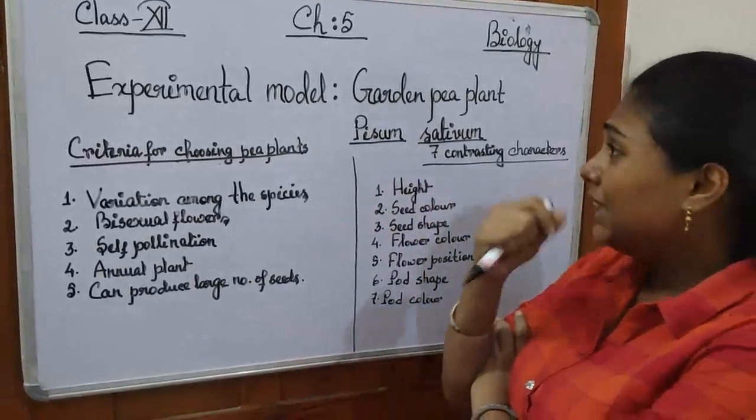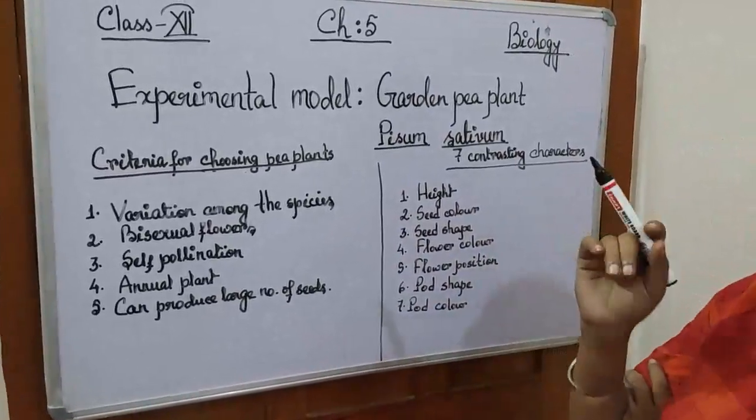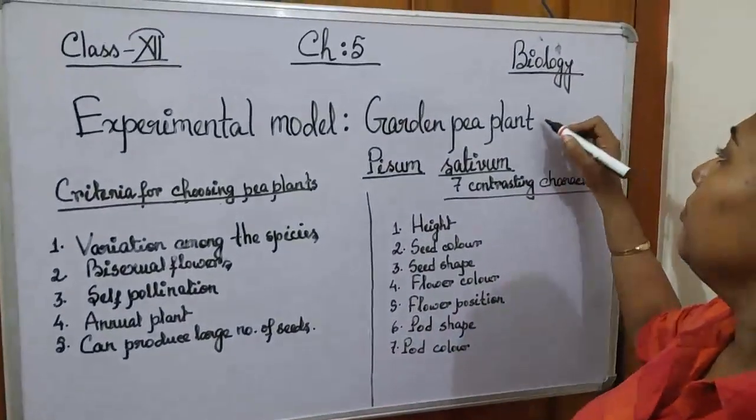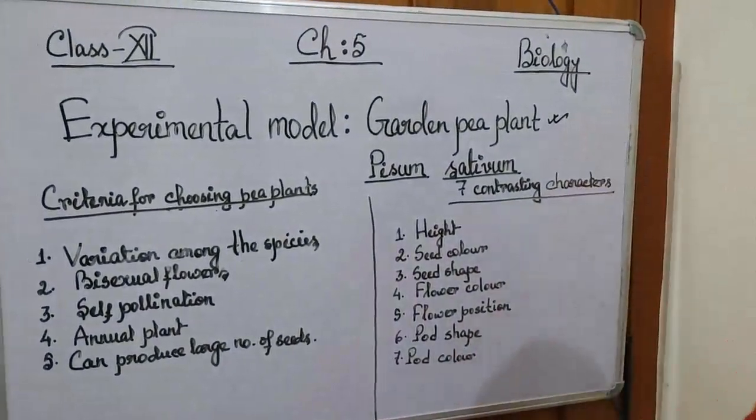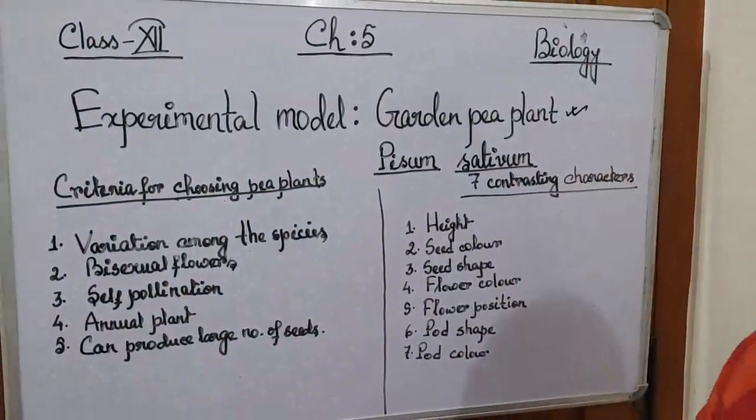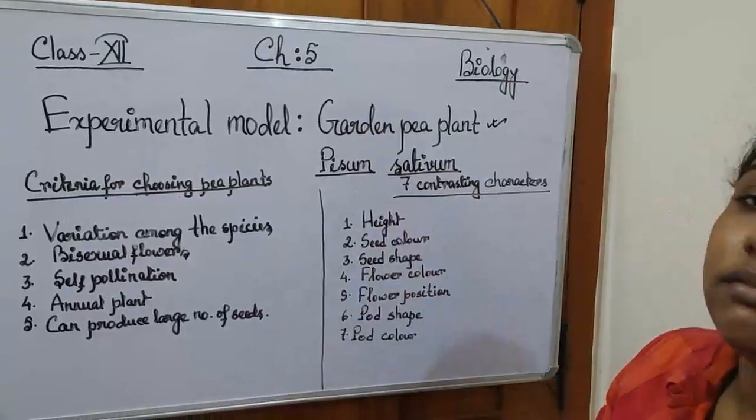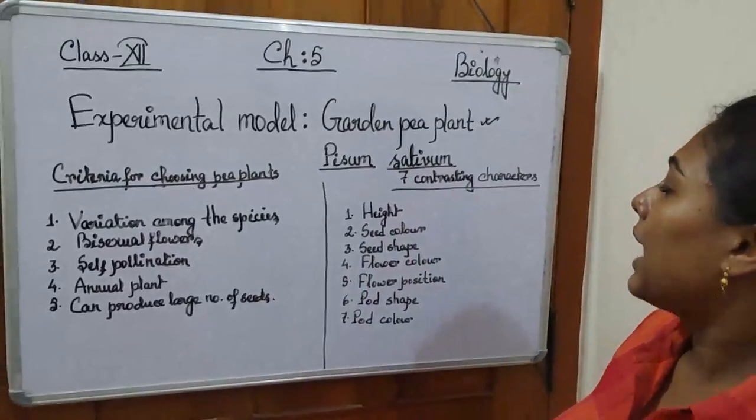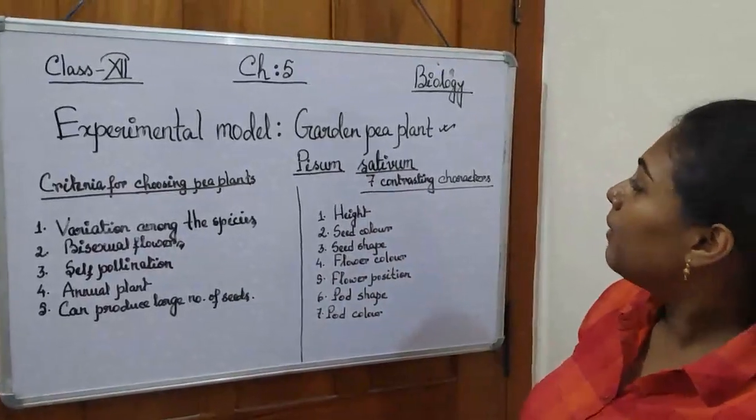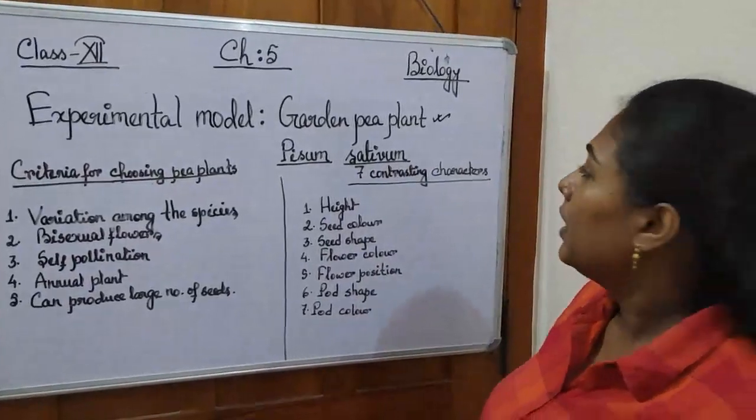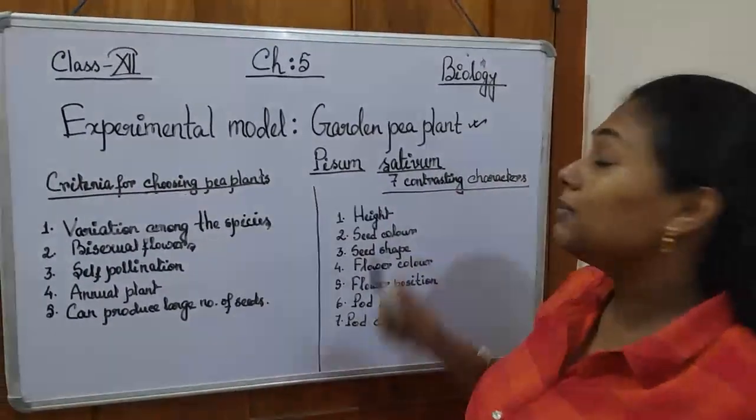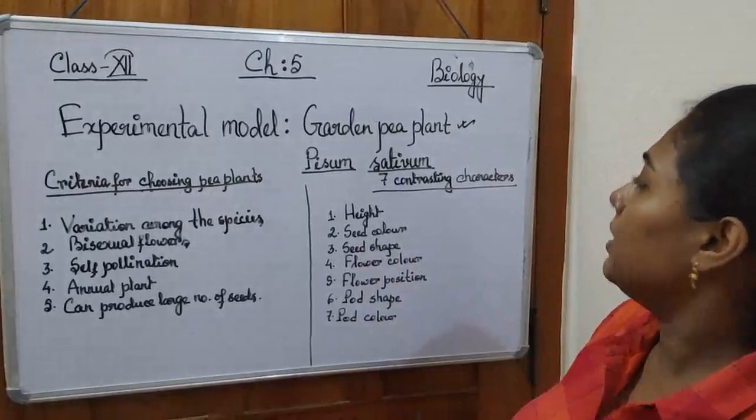Now, he had chosen the garden pea plant as his experimental model. I think all of you are very familiar with the pea plant, and we know its scientific name. The scientific name of the garden pea plant is Pisum sativum. So he used Pisum sativum for his experiment.